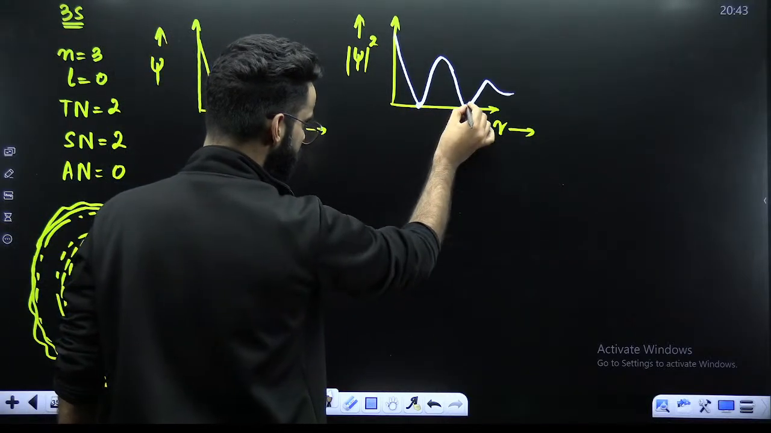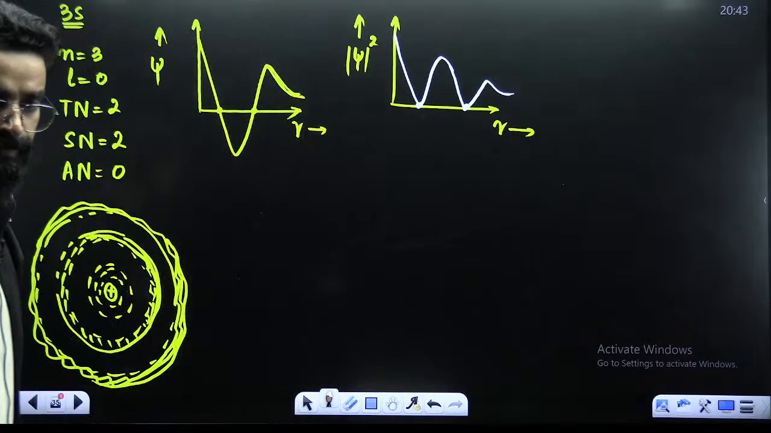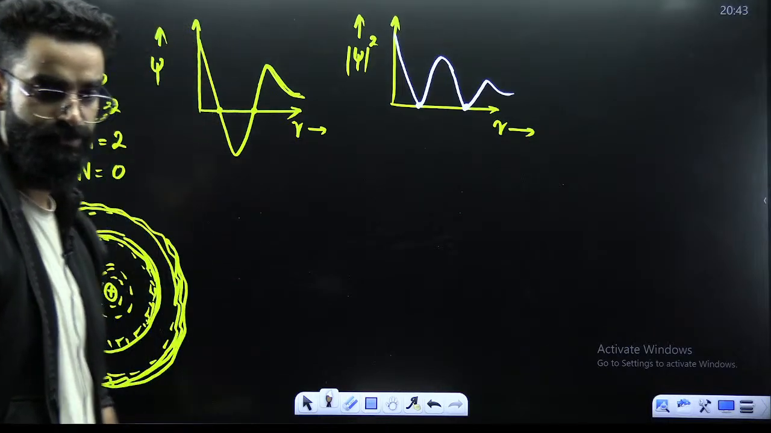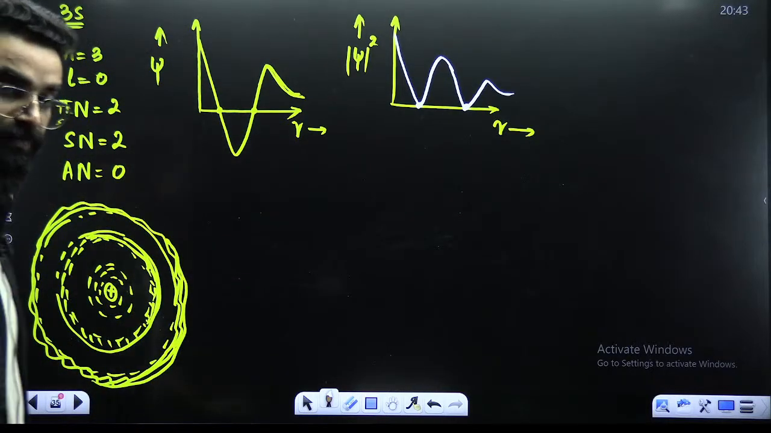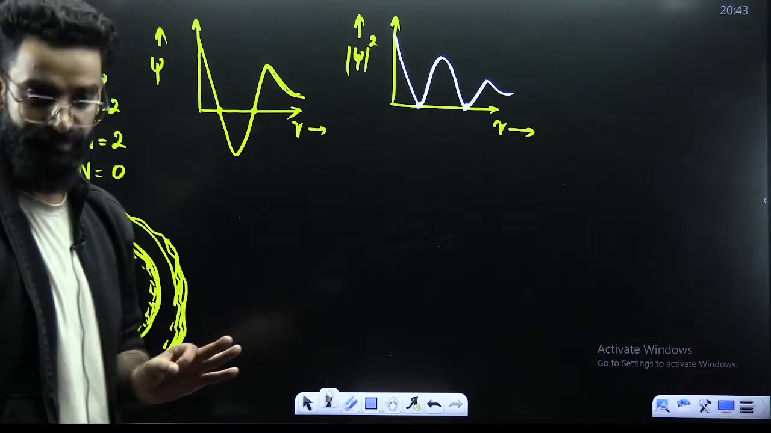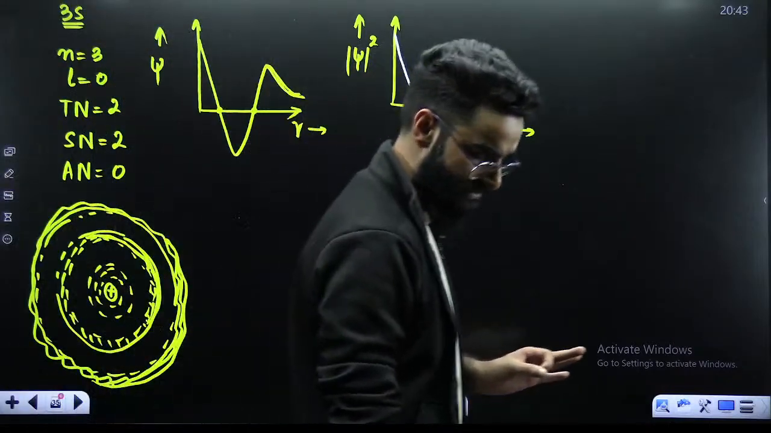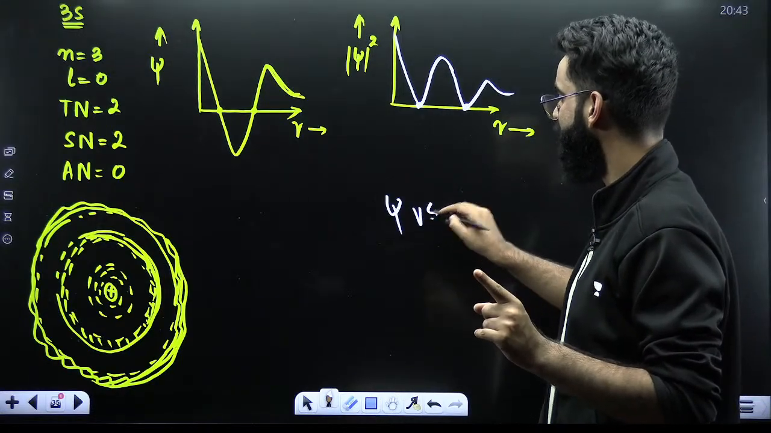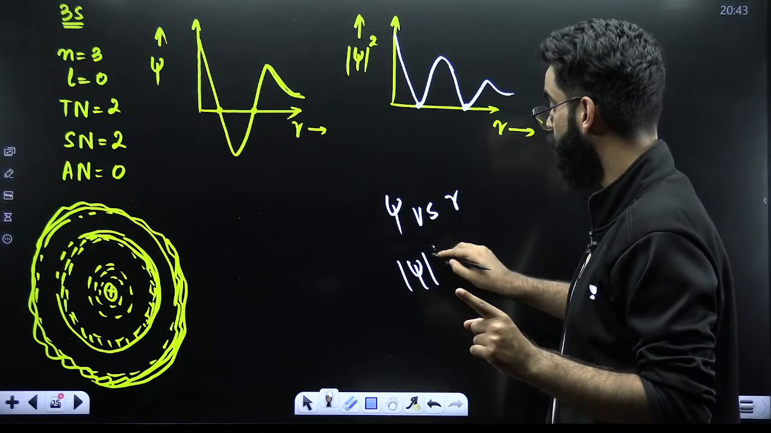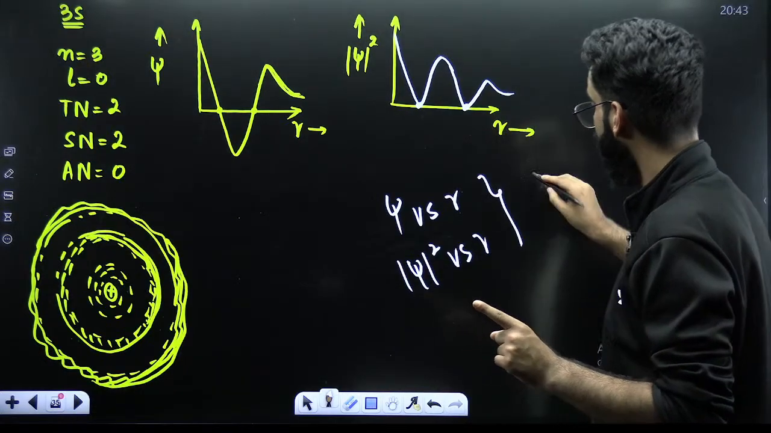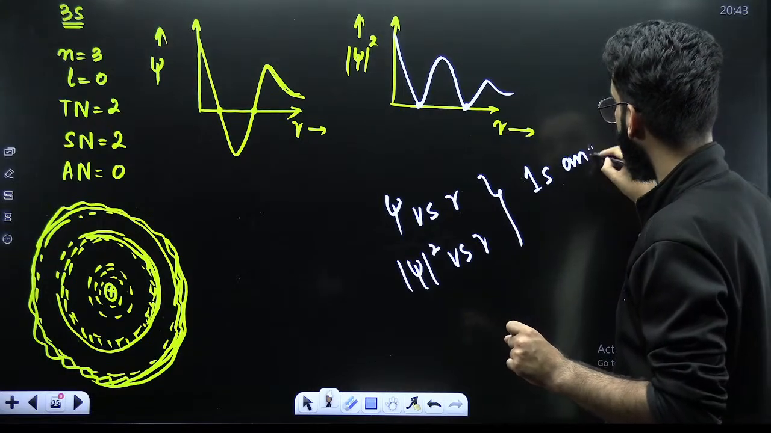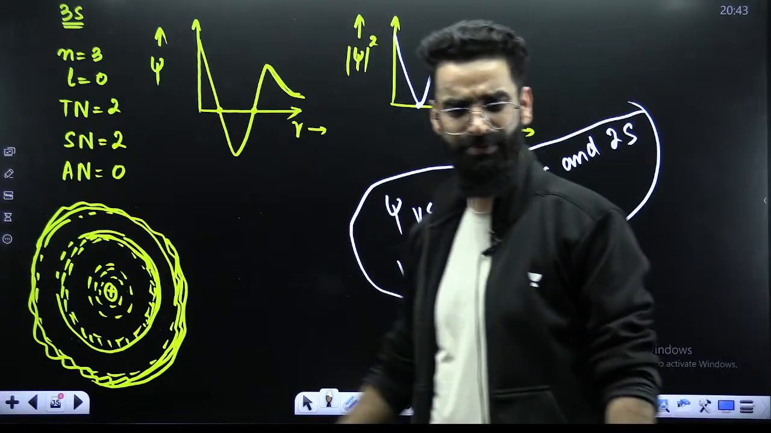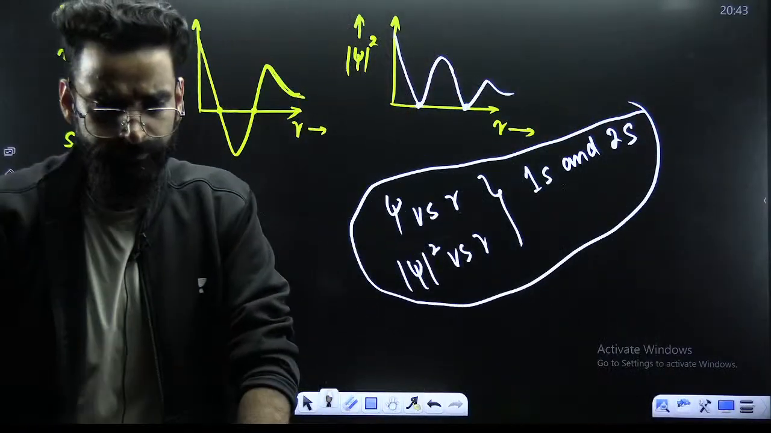This point represents a node. This point represents a node. Which node? Radial node. I hope this is clear to everyone. So this was your 3S. Perfect. And in your NEET syllabus, my dear students, there is only psi versus R and psi square versus R for 1s and 2s. Only this much is in your syllabus. Well, you can make for P as well, but that's of no need to us.